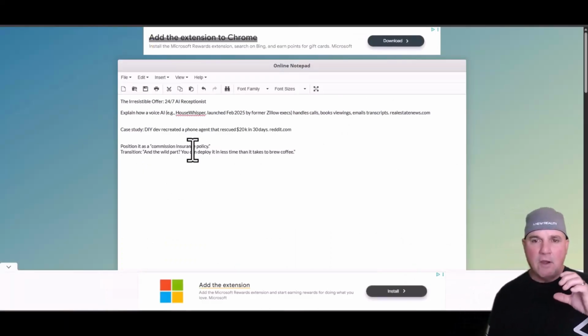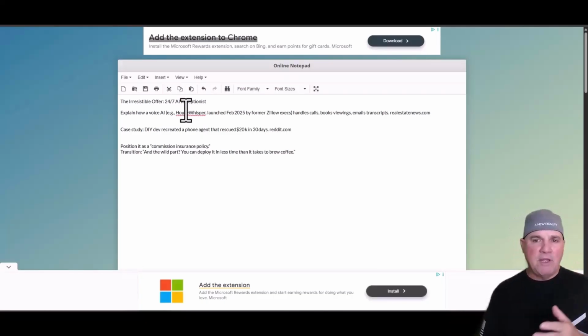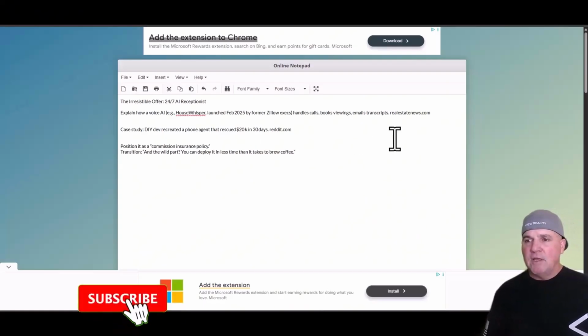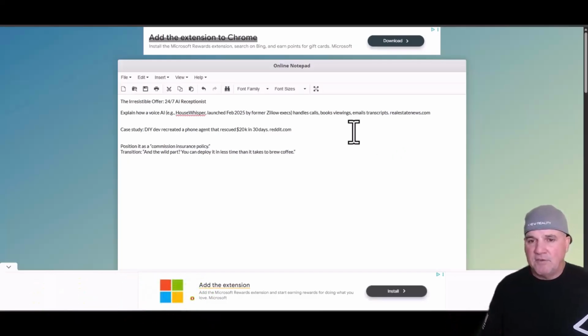So they are going to have a 24-hour, 7-day-a-week AI receptionist, and explain how voice AI, such as House Whisper, launched in February 2025 for Zillow executives, handles the calls, books the viewings, emails, transcripts, and we can do all that with this AI that we're going to show you how to set up. And understand that it doesn't take any time to do this.